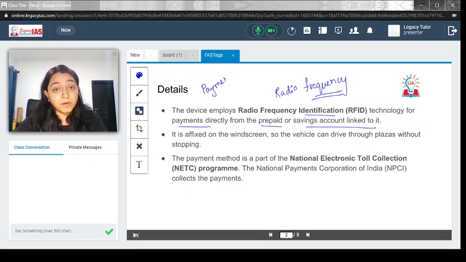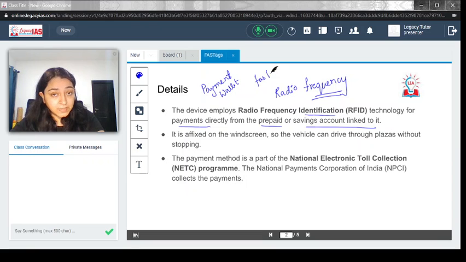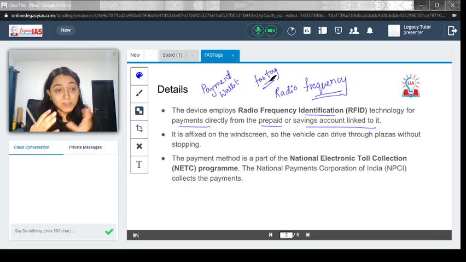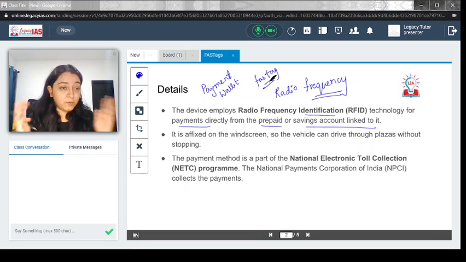If you have a car, or if you have been in a cab, you will see that there is a FASTag pasted on the windscreen. When you are going through the toll plaza, the RFID technology will scan it, and whatever money you have associated with that FASTag will get deducted and will go directly into the National Electronic Toll Collection Program. So this is the whole system. If you are going in a cab or if you drive a car, be observant of how it is working.